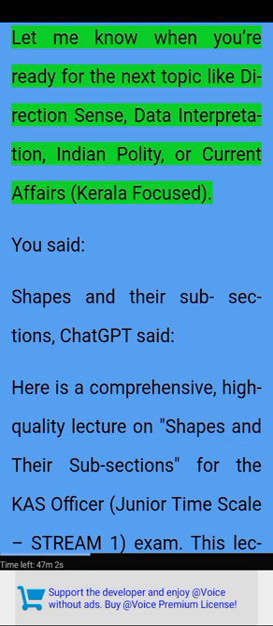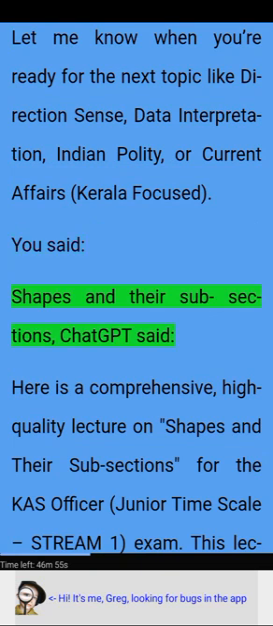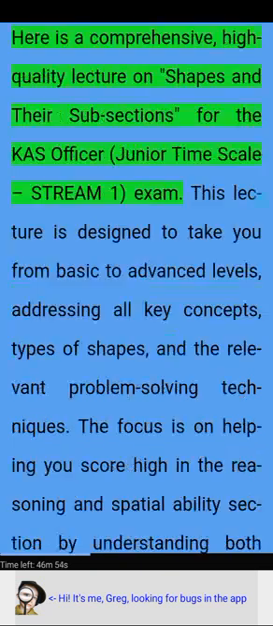Let me know when you're ready for the next topic like direction sense, data interpretation, Indian polity, or current affairs Kerala focused. You said. Shapes and their subsections, ChatGPT said.